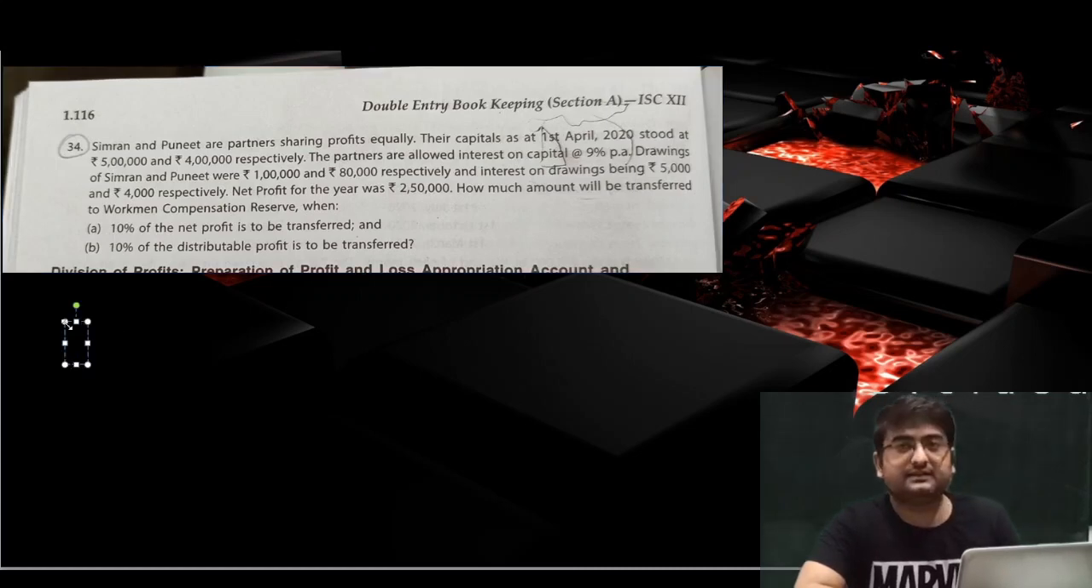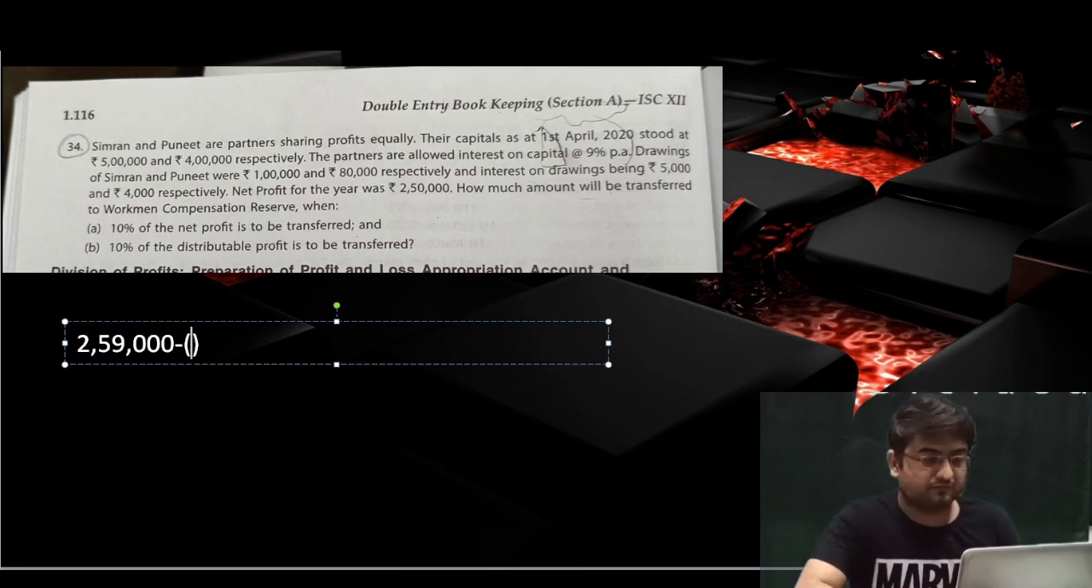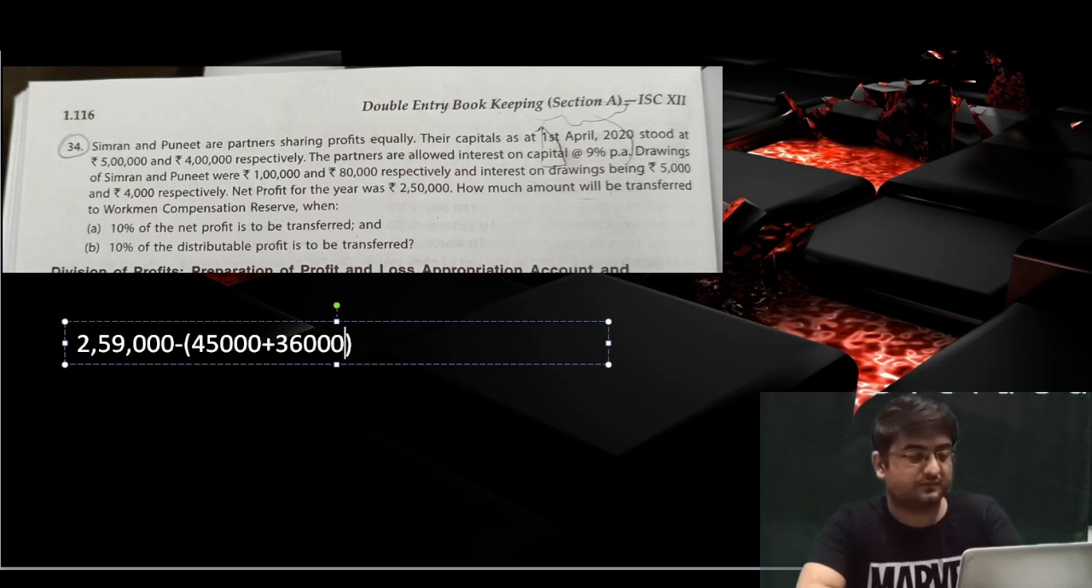Okay, so the net amount of the credit side will be 2,59,000 because I have added the profit and interest on drawings, both the amounts that come on the credit side of PL appropriation account. Now from that we'll subtract the interest on capital. We'll get two amounts: 9% of 5 lakh, this will be 45,000 rupees, and for Puneet, this will be 36,000 rupees, 9% of 4 lakh rupees. And the rest, we don't have any more appropriation on the debit side. These two amounts will be subtracted only.